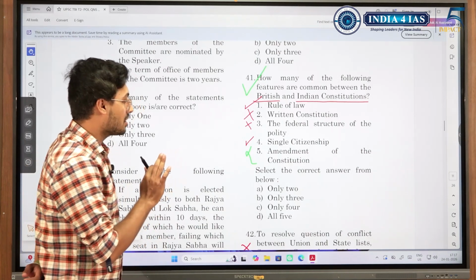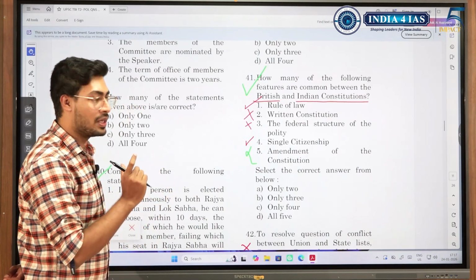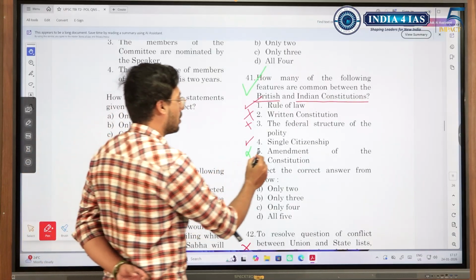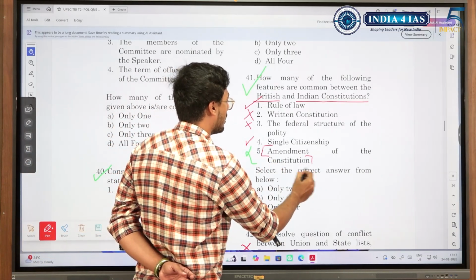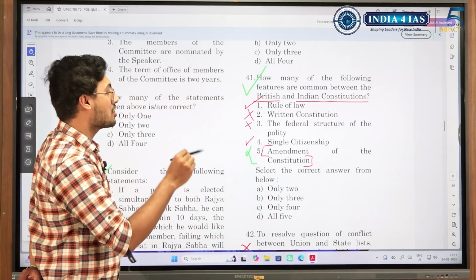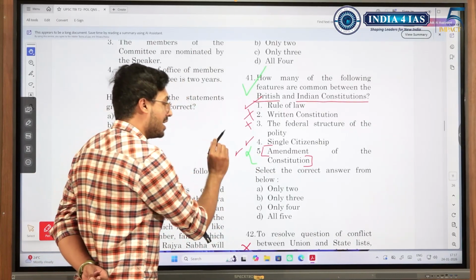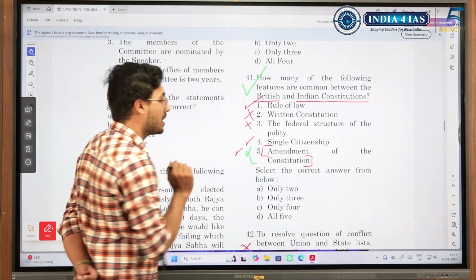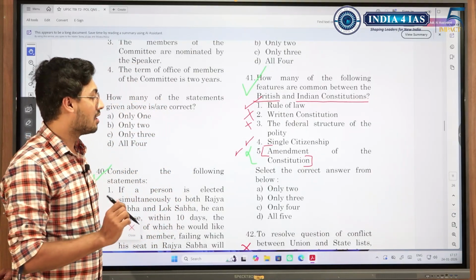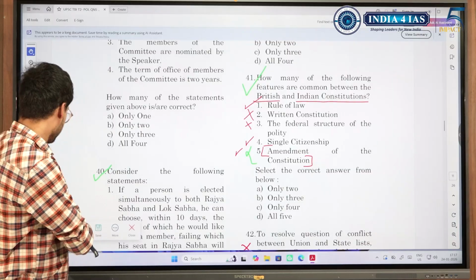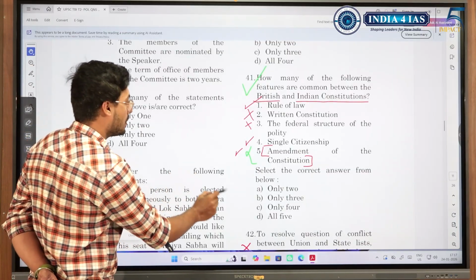So in this question, there is a little bit of confusion, but UPSC wouldn't try to frame the sentence in this way. See, British and Indian constitution both permit amendment of the constitution. So if it is only amendment of the constitution, the statement would be correct. But if it says way of amendment of constitution, then it would have been wrong. So in this case, the answer would be 3.